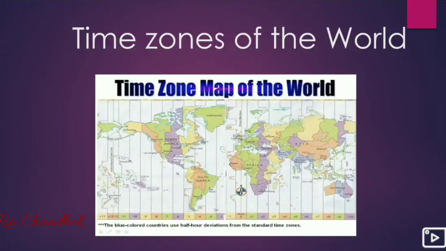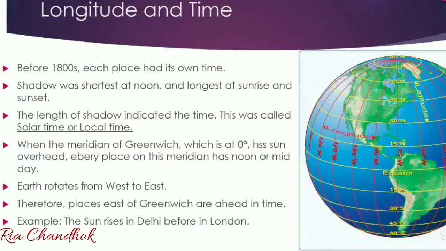Now we will study about the time zones of the world. How longitude and time are related. So let us first talk about the past. Before the railways started in the 1800s, each place had its own time.